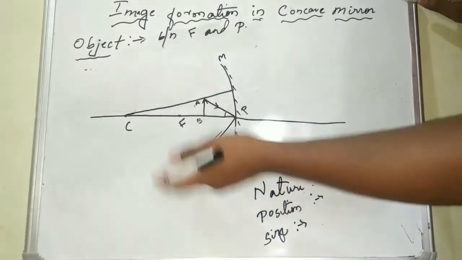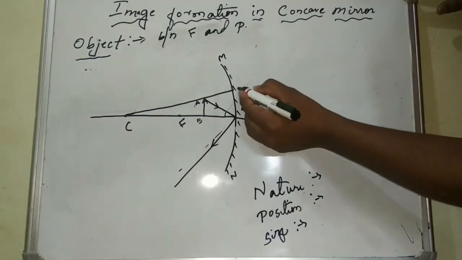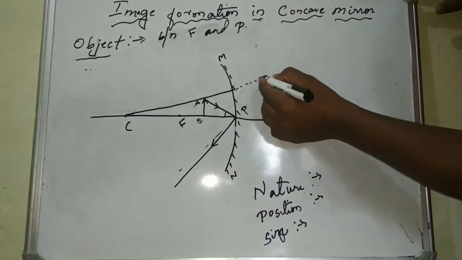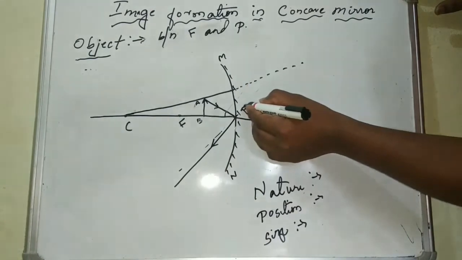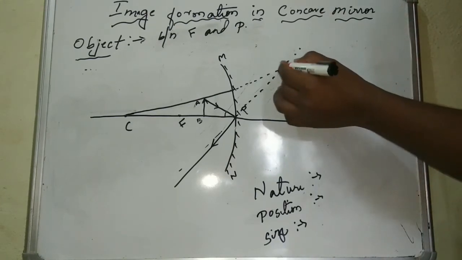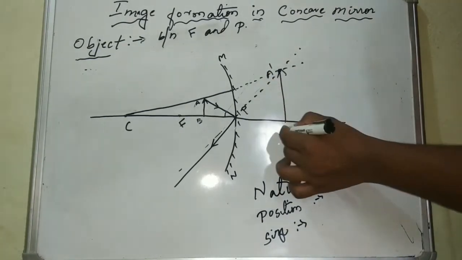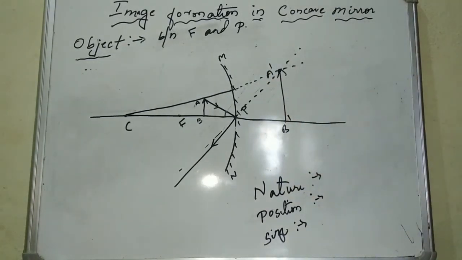The reflected ray and the real ray are not meeting. So what will happen here, both rays will form imaginary rays, which we are calling here imaginary rays, and both the imaginary rays are going to cross each other at the back of the mirror. So here both are crossing, so this is the image formed, A dash and B dash, correct?